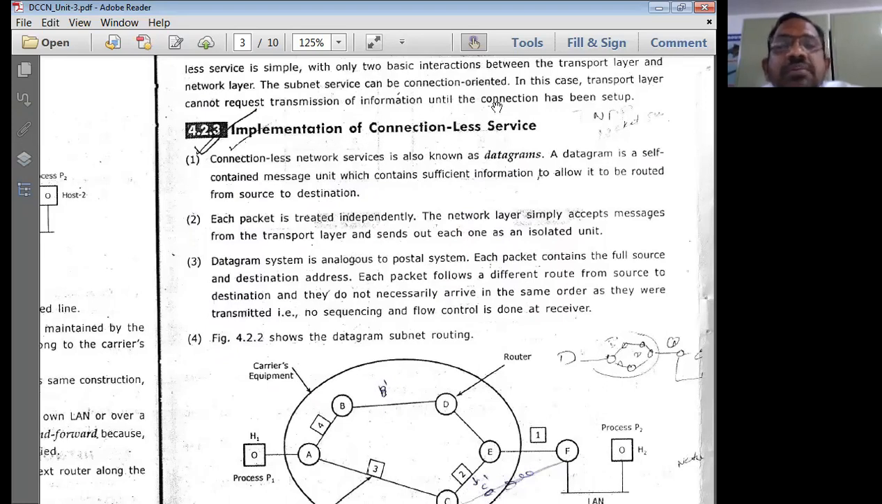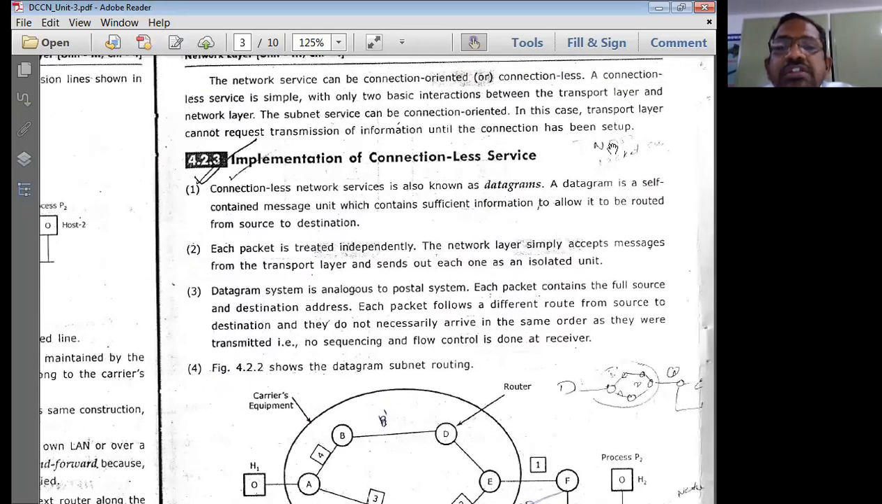Now the subnet can be connection oriented also. In the case of connection oriented, the transport layer really cannot request transmission of information until the connection has been set up. Once the connection is set up, the transport layer is simply going to directly send the data from source to destination computers, without the involvement of the network layer.